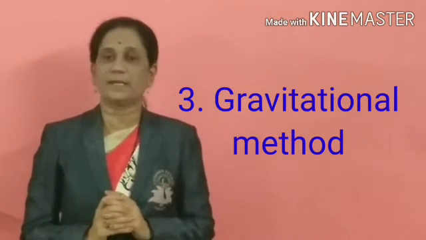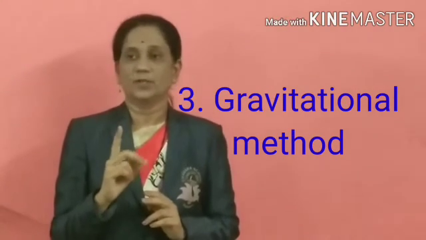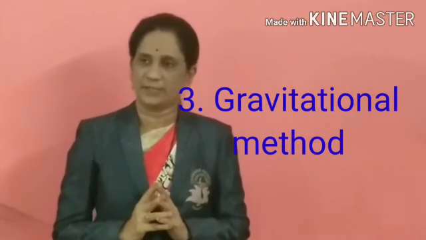Now students, the third method is the gravitational method. In the gravitational method, both components are solids, but one component is heavier than the solvent and one component is lighter than the solvent.